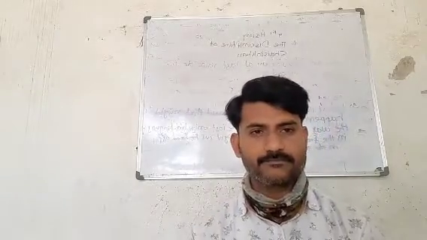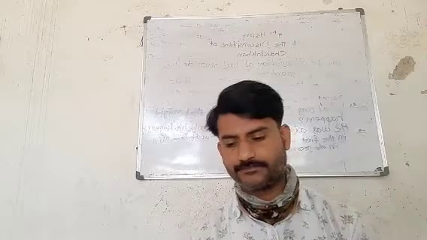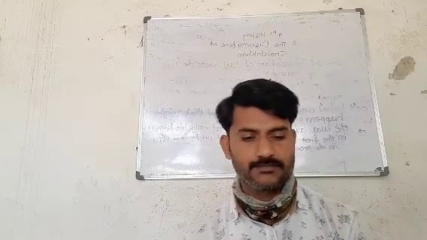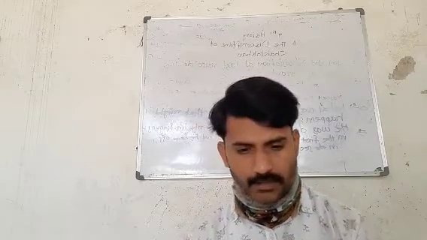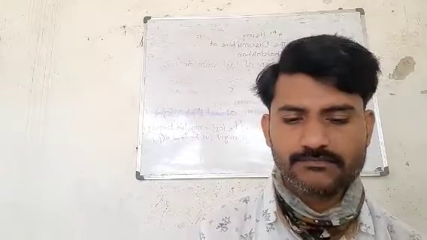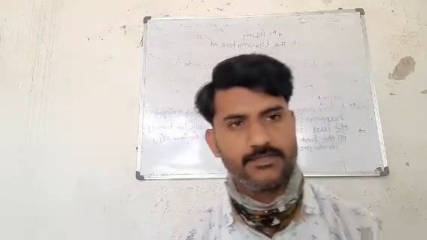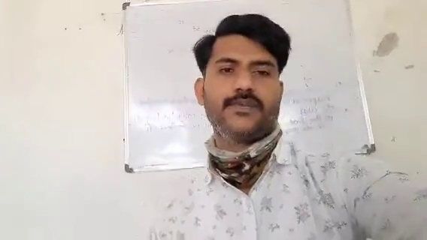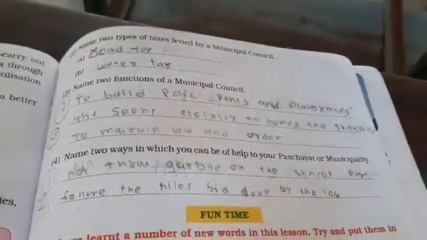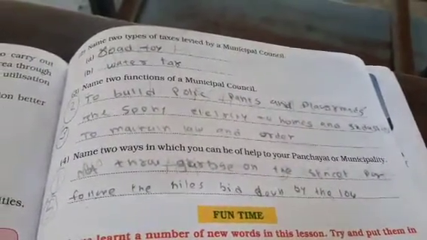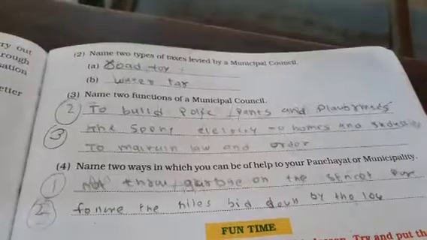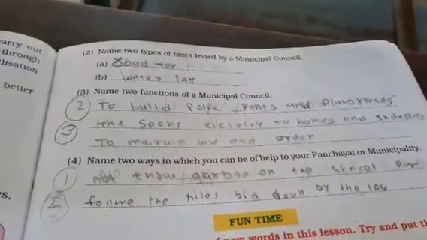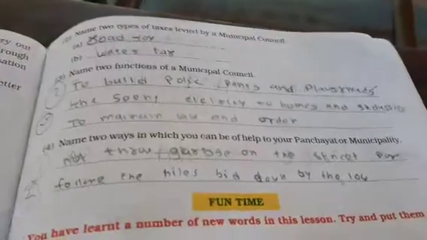So in this way, these are some answers. One notebook is there of some of the students, so I will show you the answers. These are the answers the previous students have written. Some mistakes are here, spelling mistakes.